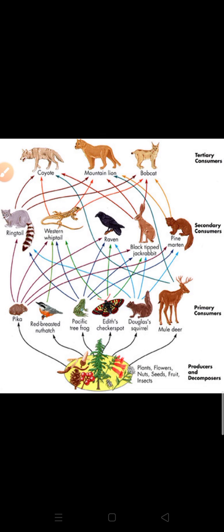Frog not only eats herbs, it can eat other worms also, and deer not only eat grasses, they can eat leafy plants and other plants also. When all types of food chains are interconnected with each other in a large ecosystem, it is known as the food web.